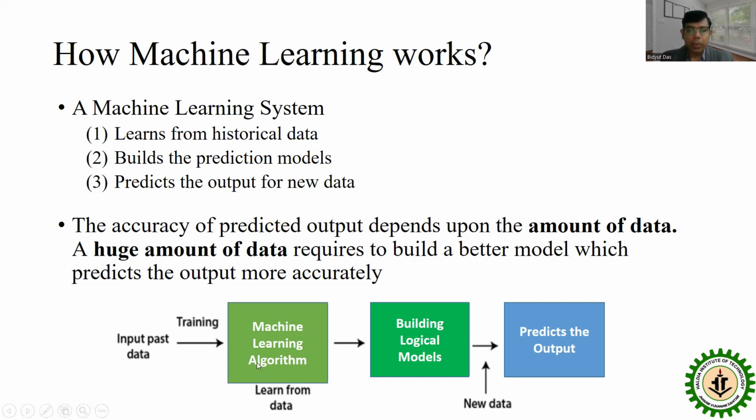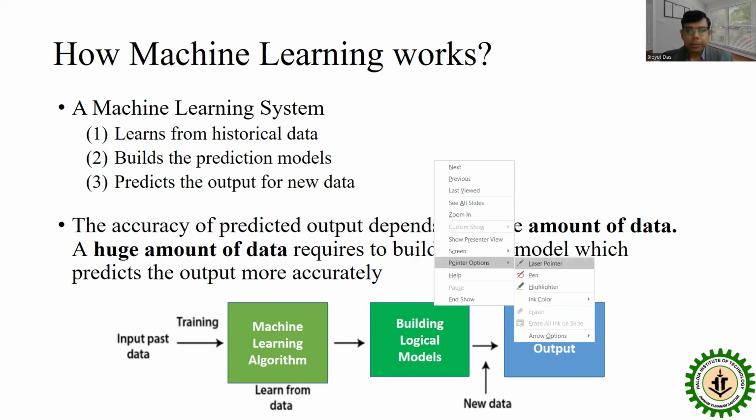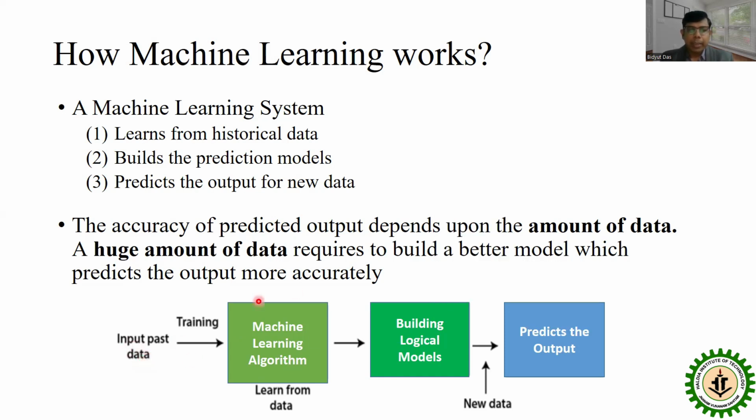The lower part of the figure shows the past input data, and then there is a machine learning algorithm. It builds a model, and this model will train from the past data and predict the new data as output.